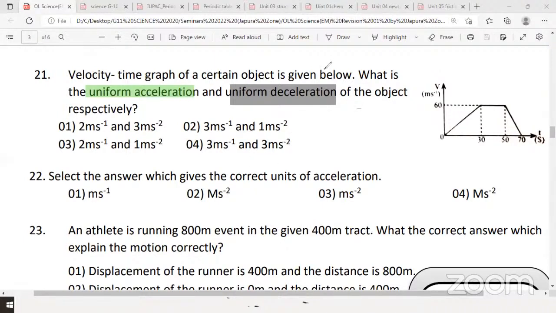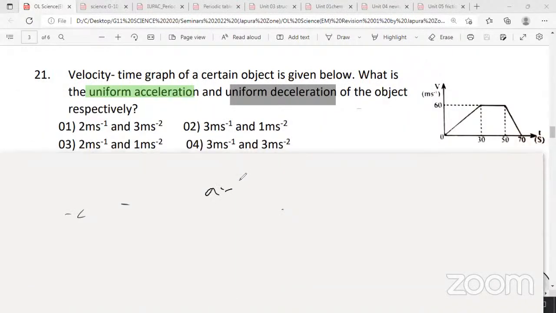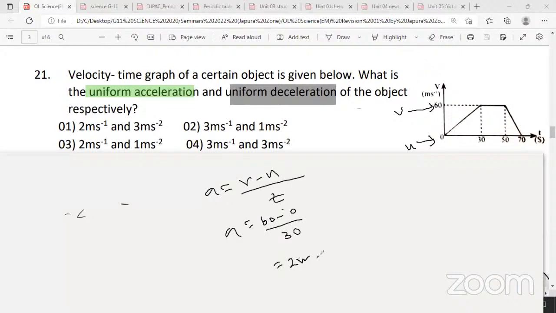Let's see. How to find the acceleration? Whether it's acceleration or deceleration, the same equation: a equals v minus u over t. If you take acceleration here, initial velocity is 0. Final velocity, look at the y-axis of the graph, final velocity 60. So 60 minus 0 divided by 30 seconds. So acceleration will be 2 m/s².